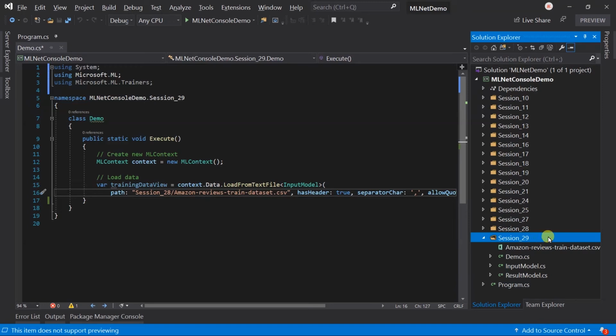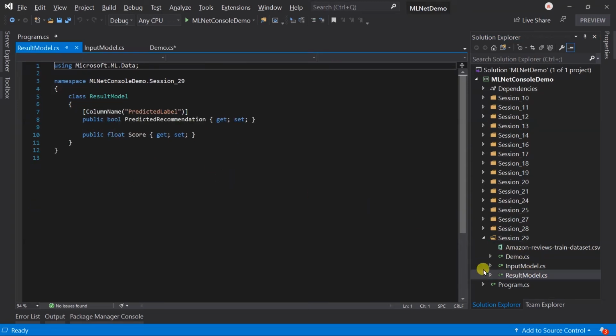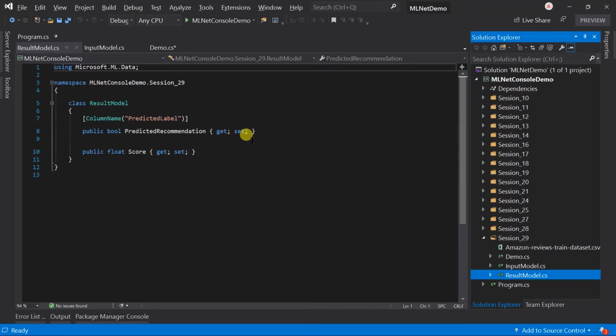I have created the folder for session 29, added the training dataset, and created an input model. Note that I have loaded just the three columns. The dataset has more columns, but we do not require all of them, so I have created properties for these three columns only, and also created the result model, which includes the fields for the predicted label and the score.